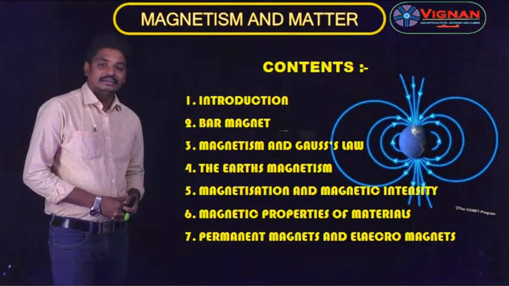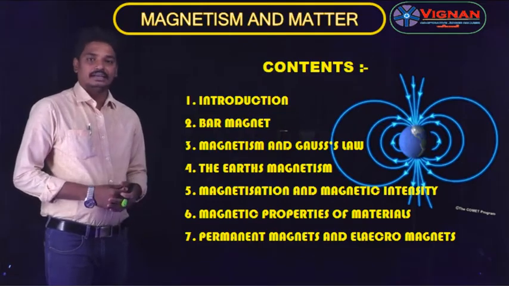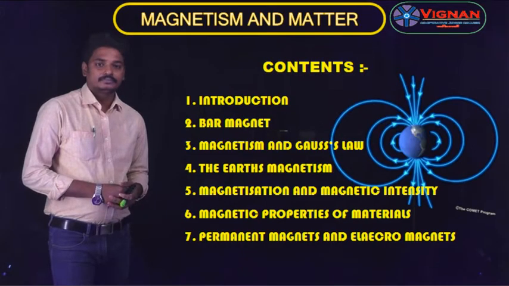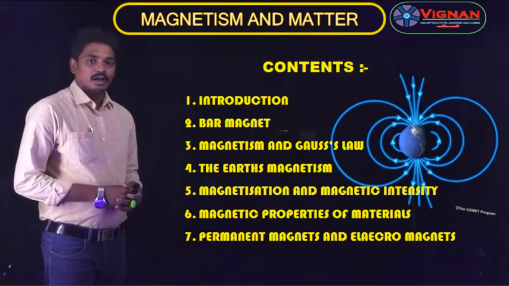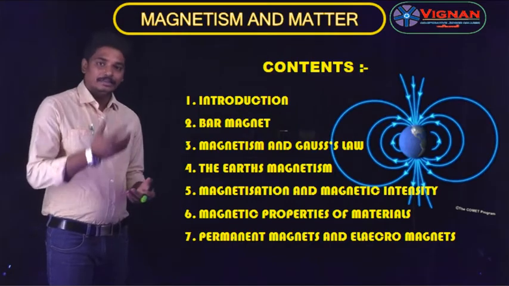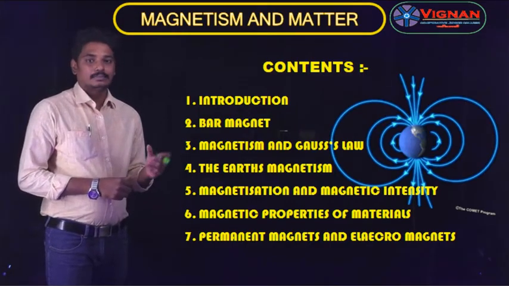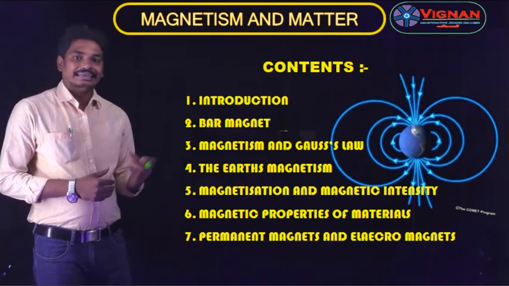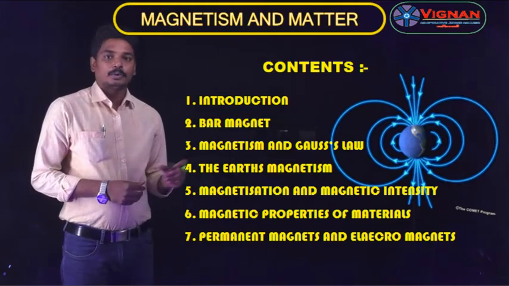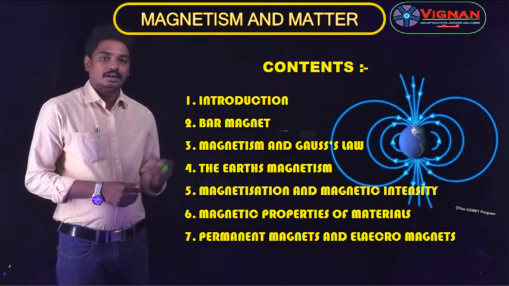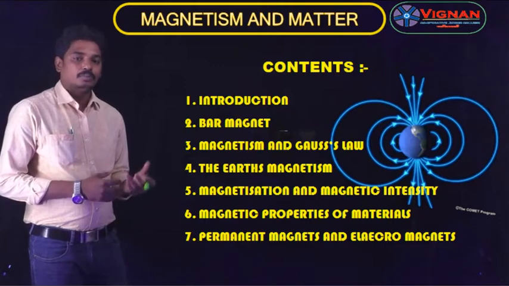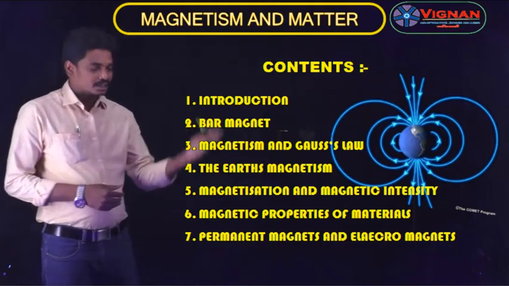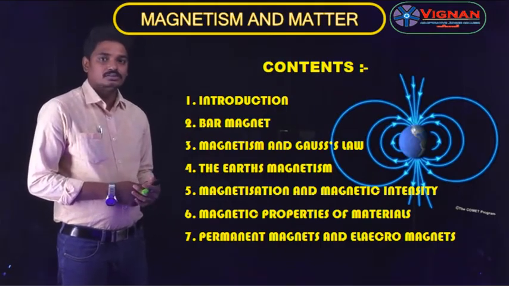So the main contents of this chapter are: introduction to magnetism and matter, what is meant by a bar magnet, what is magnetism and what is Gauss law in magnetism, the Earth's magnetism, magnetization and magnetic intensity, magnetic properties of the materials, and permanent magnets and electromagnets. What are the permanent magnets and what are the electromagnets? These are the contents that we will discuss throughout our chapter.